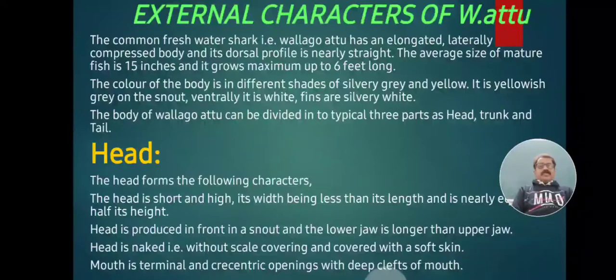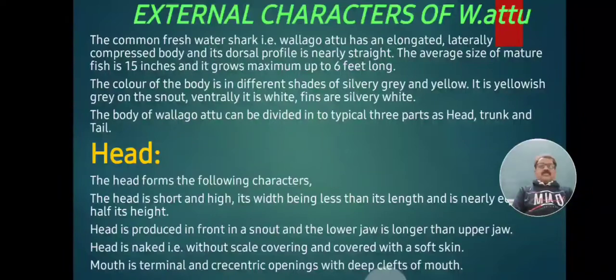The color of the body is in different shades of silvery gray and yellow. It is yellowish gray on the snout. Ventrally it is white, and the fins are silvery white.